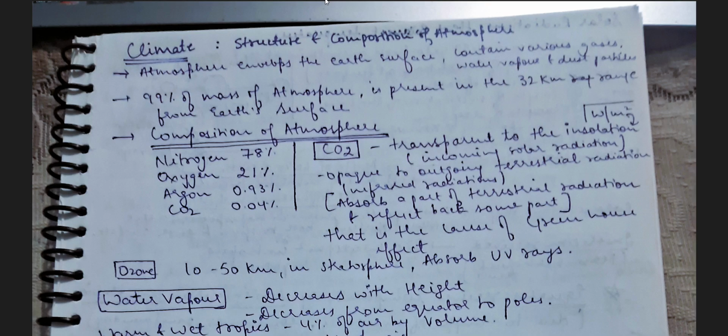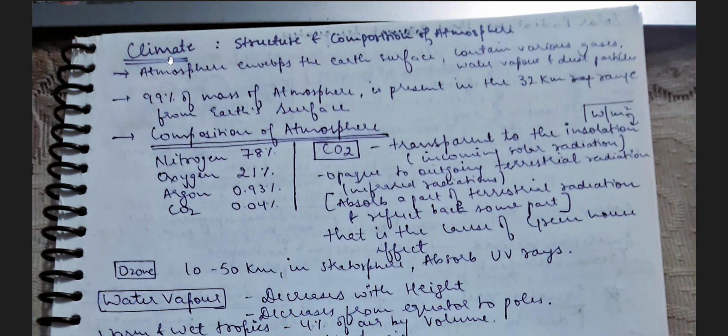We are starting up with the revision series of the chapters that we already covered. So this series, as you could see on the screen, these are the handwritten notes, and these notes are the short version of the entire NCERT text which we already read. If you want word by word detailed reading of NCERT sessions, then you can refer to those in the playlist of class 11th NCERT. So we are starting with the revision series of class 11 geography NCERT.